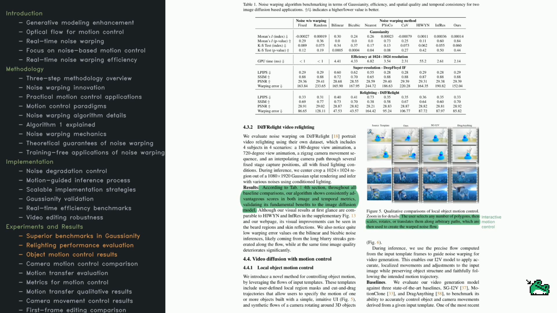Local object motion control adds a user-friendly interface to define motion via polygons and cut-and-drag trajectories. If you look at Figure 5, you'll notice objects being moved along specific paths while the rest of the frame remains stable. Evaluations against other methods, like SGI2V or drag anything, indicate stronger motion fidelity and fewer artifacts. This highlights how the warping can precisely match user-defined motion, even when multiple objects are moving independently.